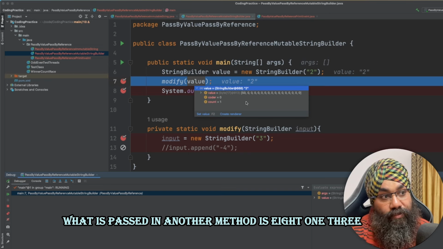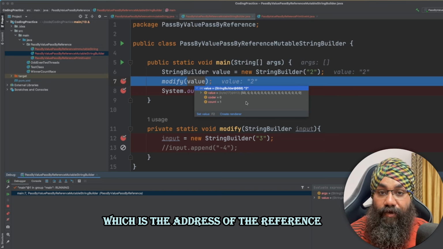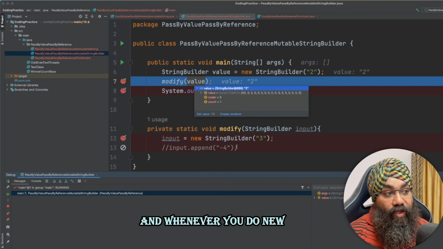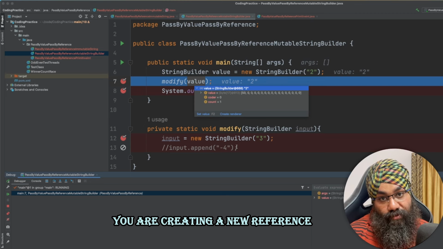What is passed in another method is 813, which is the address of the reference. And whenever you do new, you are creating a new reference.